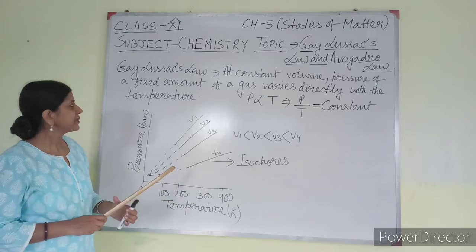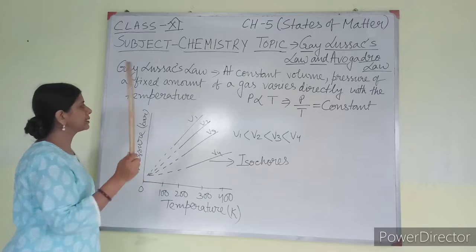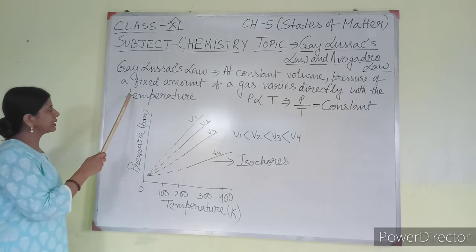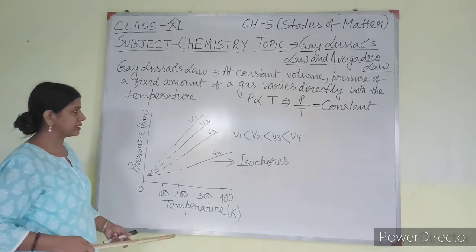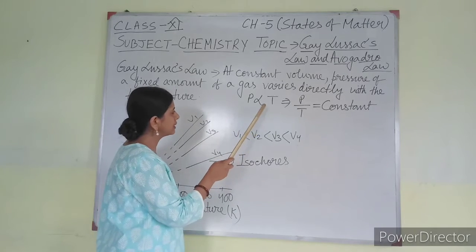According to this law, at constant volume, the pressure of a fixed amount of gas (definitely the amount also has to be fixed) varies directly with temperature. Again I am saying, at constant volume, the pressure of a fixed amount of gas varies directly with the temperature. That means I can write P is directly proportional to T.